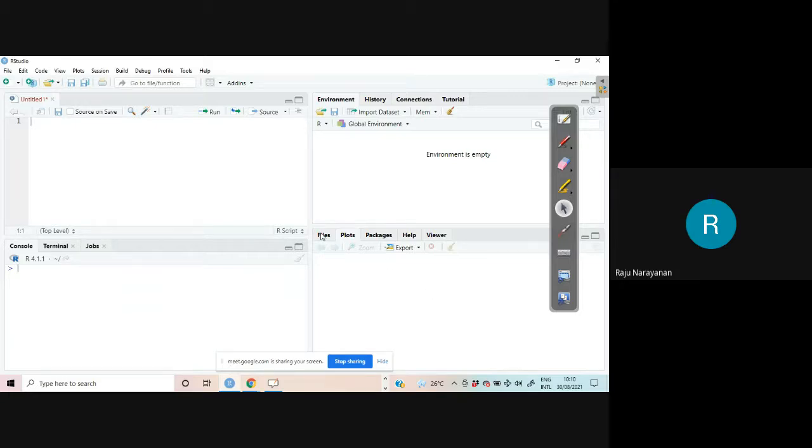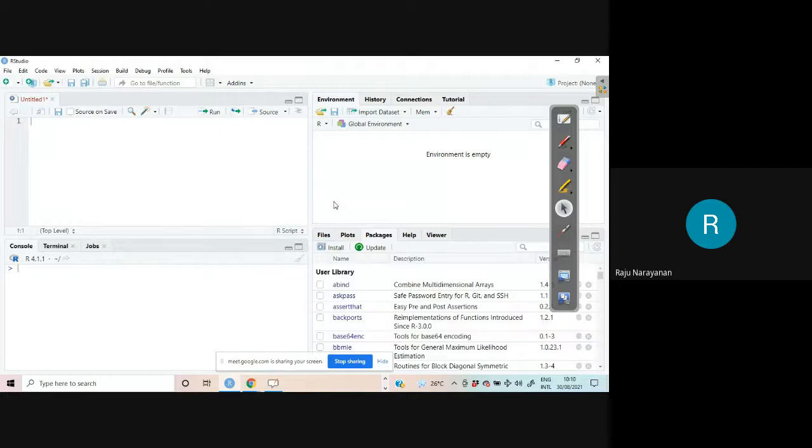This is called the file panel. Here you can see what are the files we have, and this is uploads, packages, install package, update package, help, etc. You spend some time. You can download some wonderful articles, tutorials for RStudio, and when you get free time, you read those things.